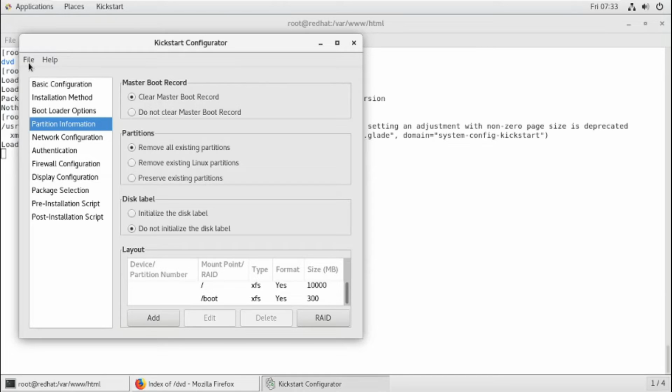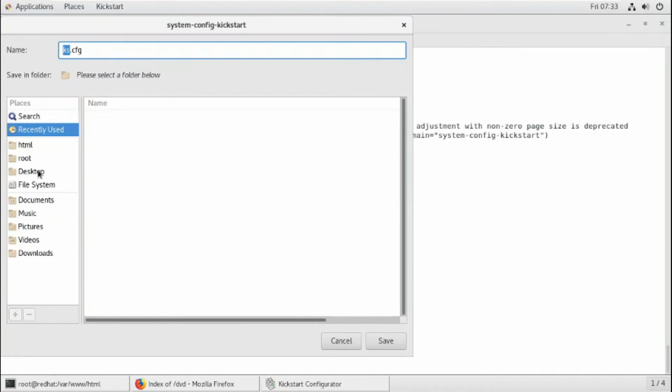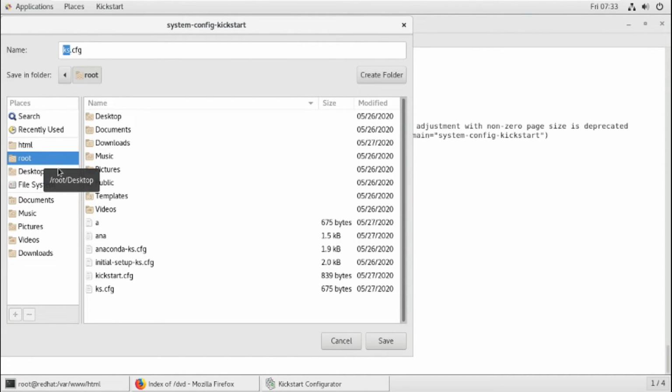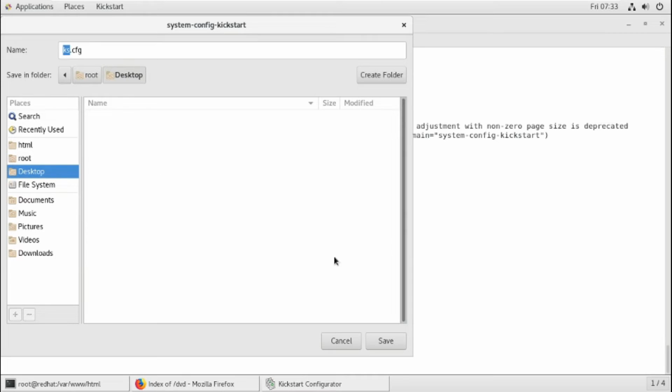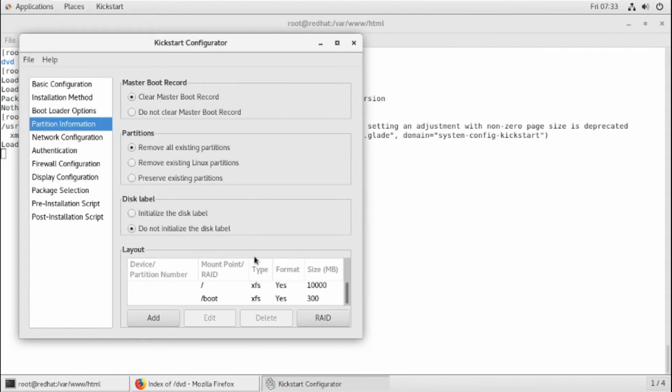After that you can click on file, open the file, preview the file, save the file. So we'll click on save. Okay, where do you want to save it? I want to save it on my root directory. Okay, maybe I want to do it on desktop. Then click on save, it will be saved.